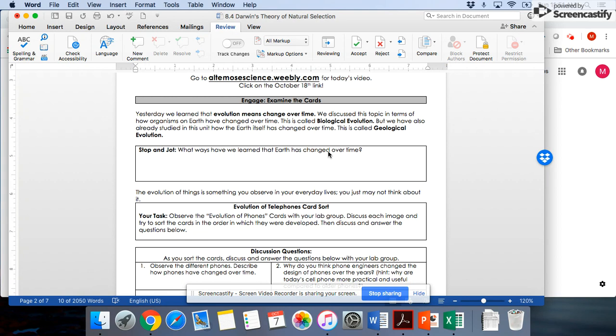Yesterday, we learned that evolution means change over time, and we discussed this topic in terms of how organisms on Earth have changed over time. This is called biological evolution, but we just studied in our last unit how the Earth has changed over time, which is called geological evolution. So I want you to stop and jot. What are the ways we learned that Earth has changed over time? You can go ahead and pause the video as you answer this question now.